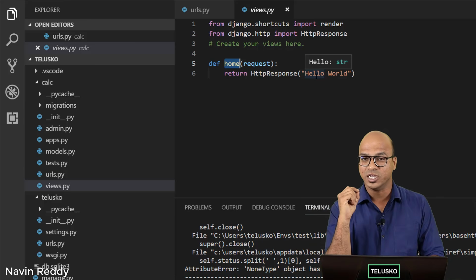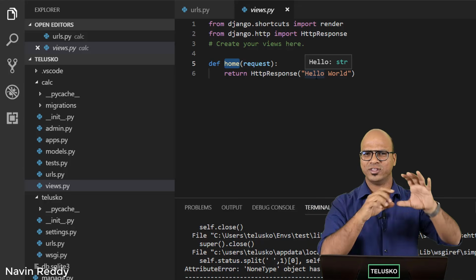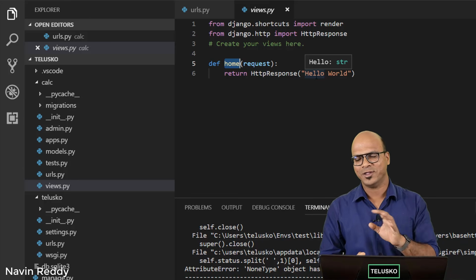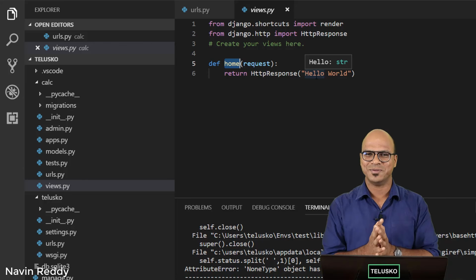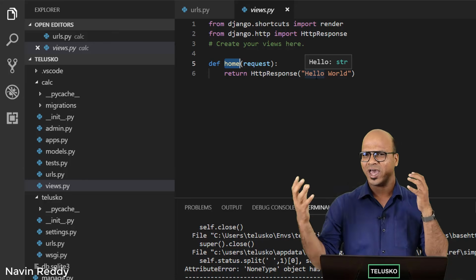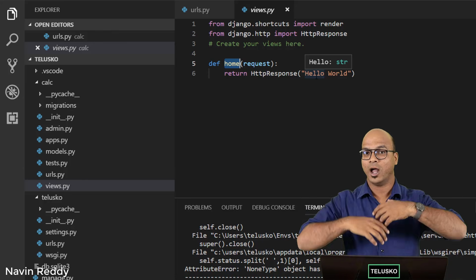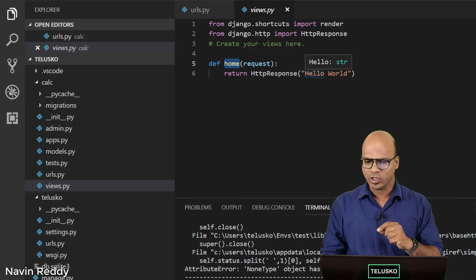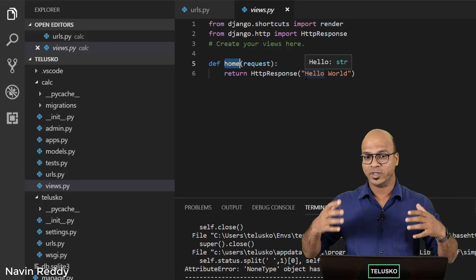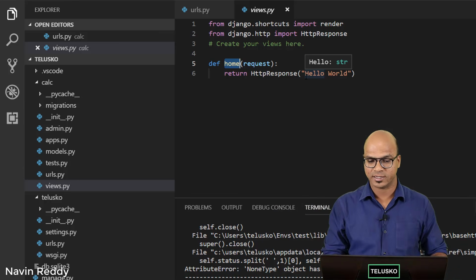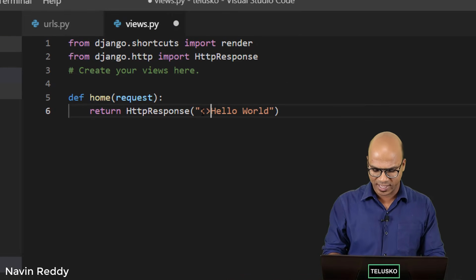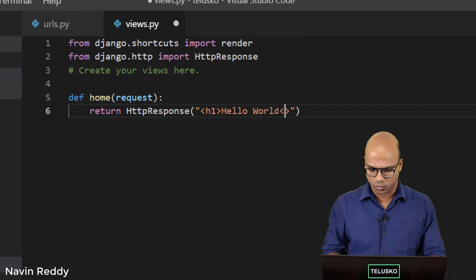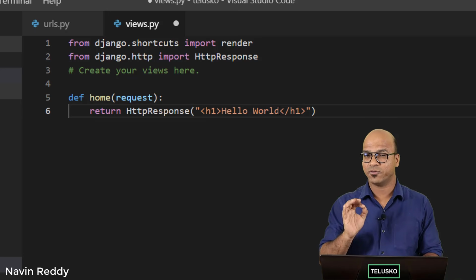Even when you say web page, it will have certain HTML tags, right? For the title, for the background color. If you want to change the background color, I know how to do that. You can change the background color, and you can also have some amazing font, right? If you want to use a big heading, small heading. So of course that should be done in HTML. Now how will you use HTML here? Let's say I want to increase the font size of it, or maybe I want to set it as H1. So yes, you can do that. You can actually type H1 here. So before hello world you can say H1, and after hello world you can say H1 close. This is perfectly possible.